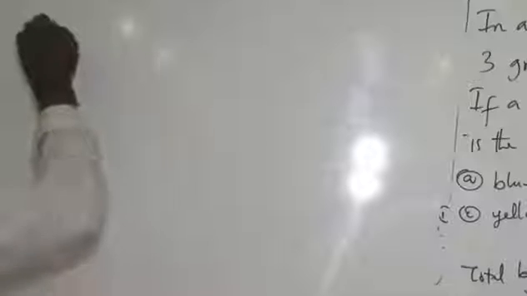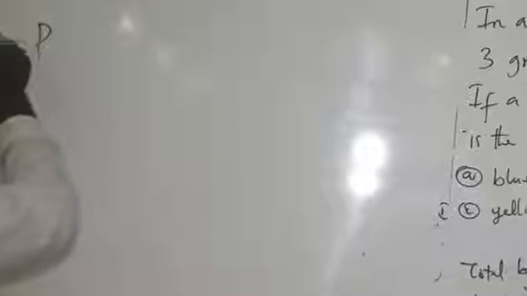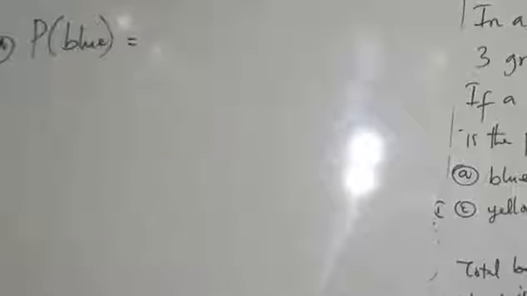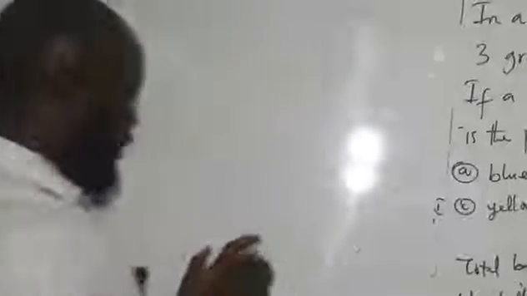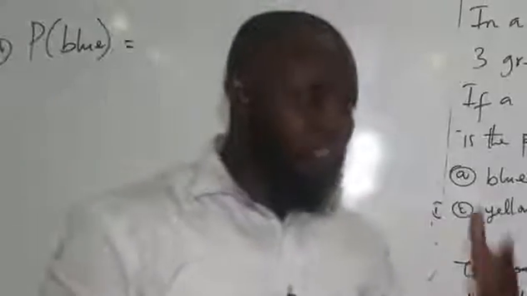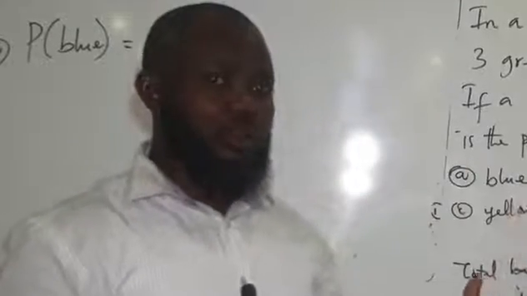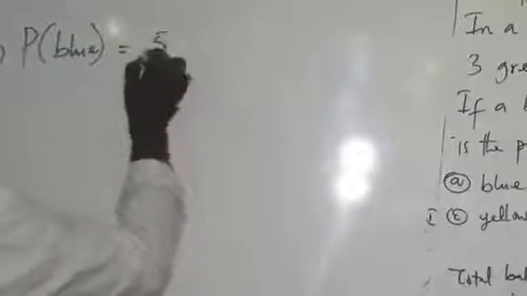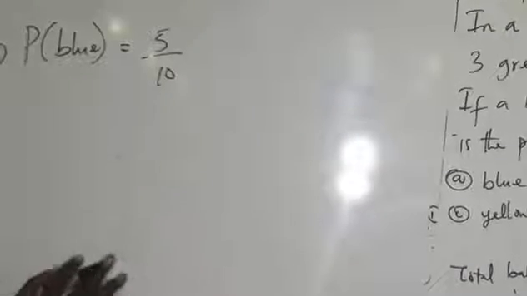Now, probability A of blue balls. How many blue balls do we have there? The successful outcome of picking blue is how many? 5. We have 5 blue balls. That will be 5 out of the total, which is 10. So this is the answer.